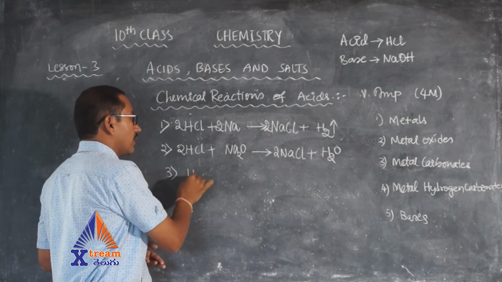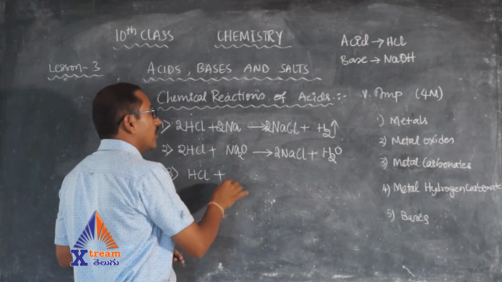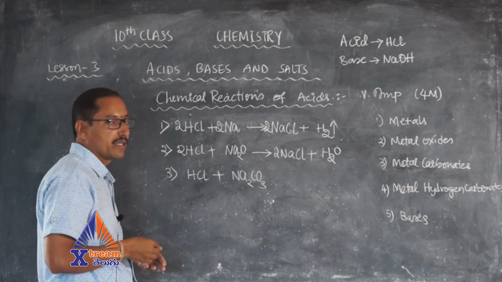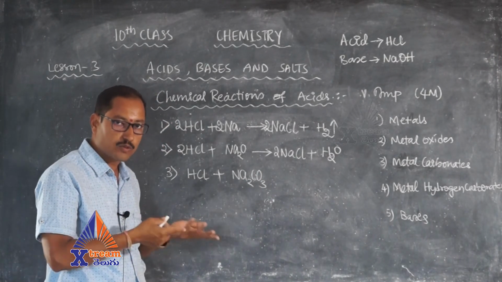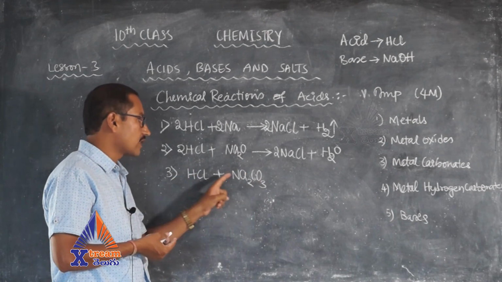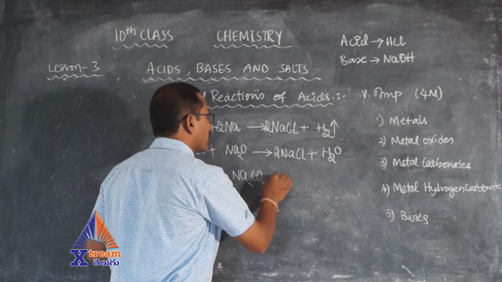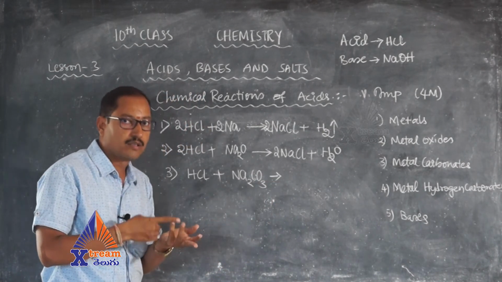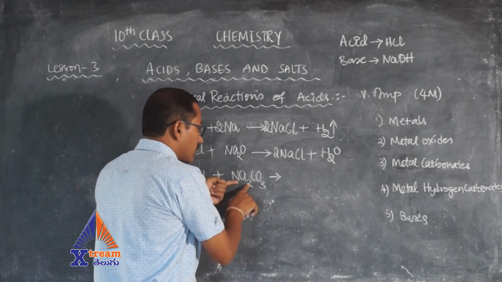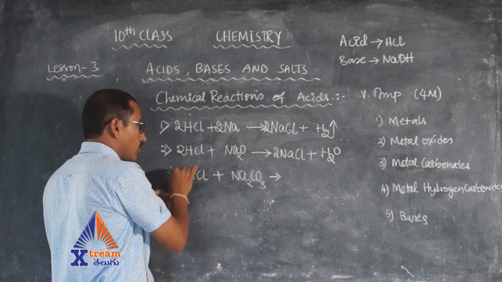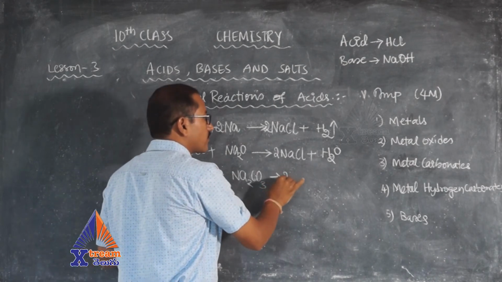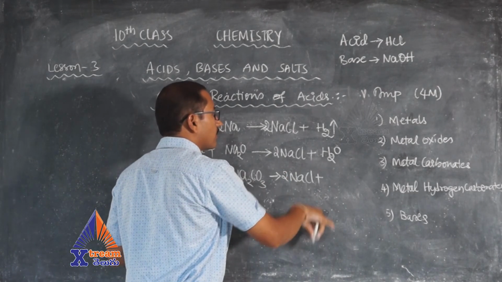Third one, acids react with metal carbonates, Na2CO3, sodium carbonate. We have taken Na2CO3, sodium carbonate, metal carbonate. Acids react with metal carbonate to give salt, water and carbon dioxide. So for the salt, 2 Nas are requiring 2 Cls, hence I am writing 2 here. These 2 Cls react with 2 Nas to give 2 NaCl, which is nothing but sodium chloride salt.